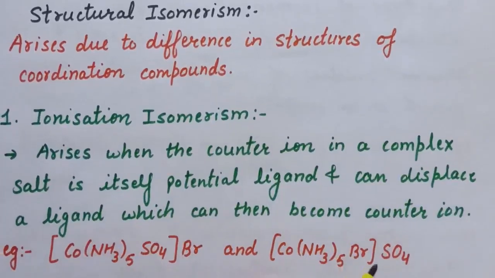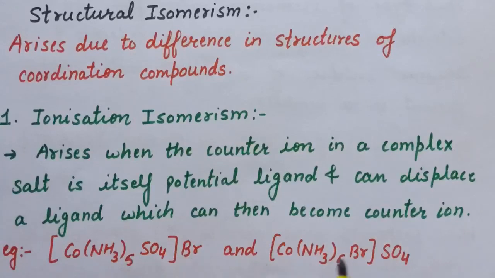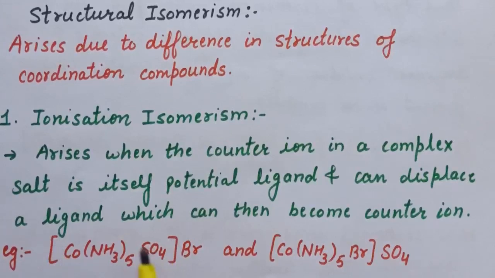Here is the example of ionization isomers. These two are ionization isomers. In the first complex, Br, that is bromide ion, is a counter ion, and in the second complex sulfate ion is a counter ion. Now here this bromide ion can replace the sulfate which is present inside the coordination sphere. When we dissolve the first complex in solution, it will give bromide ion and this coordination entity.